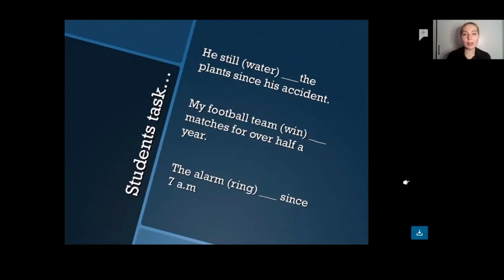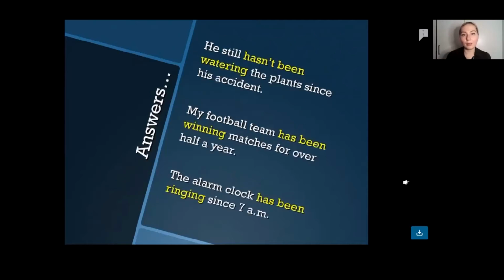The alarm has been ringing since 7 a.m. So this is just the list of sentences that I just read you. So he still hasn't been watering the plants since his accident. My football team has been winning matches for over half a year. The alarm clock has been ringing since 7 a.m.